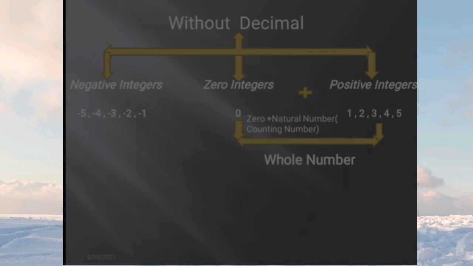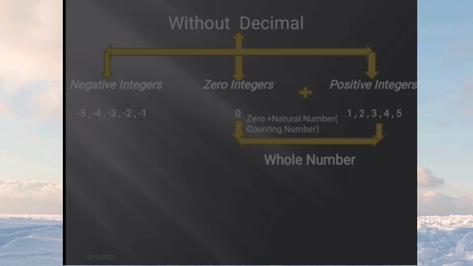Whole number means zero together with the natural numbers, the counting numbers. So 0 is a whole number but not a natural number, because natural numbers go from 1 to infinity. But 0 is in the whole numbers.